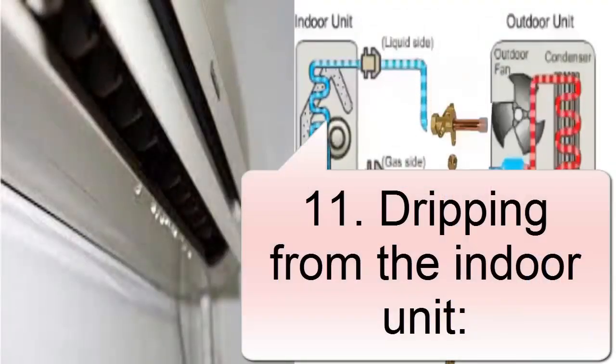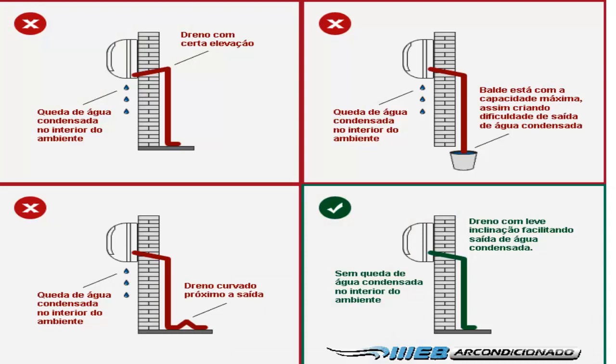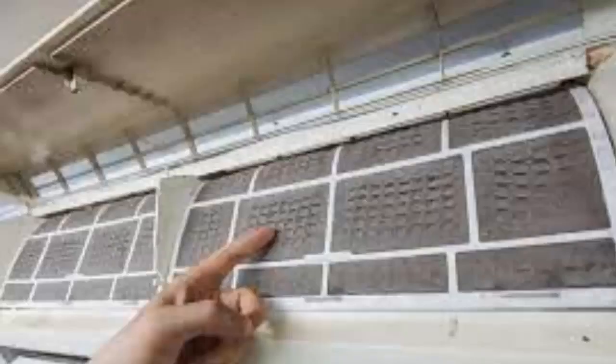11. Dripping from the indoor unit. A. Rule out obstruction in the drain pipe, or improper positioning. B. Clean air filters.